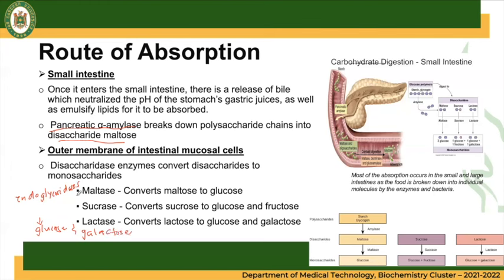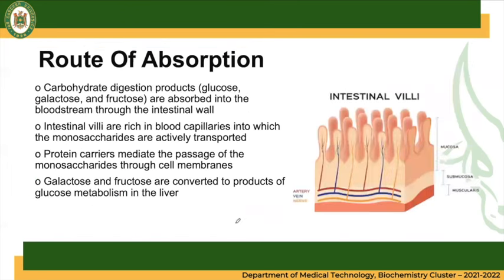Maltase targets maltose to be converted into 2 units of glucose. Sucrase targets sucrose to form glucose and fructose. Lactase converts lactose to glucose and galactose. So glucose, galactose, and fructose can already be absorbed by the cells of our intestine.